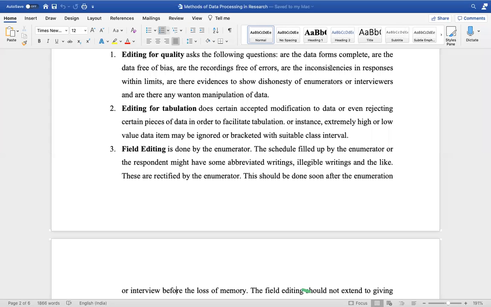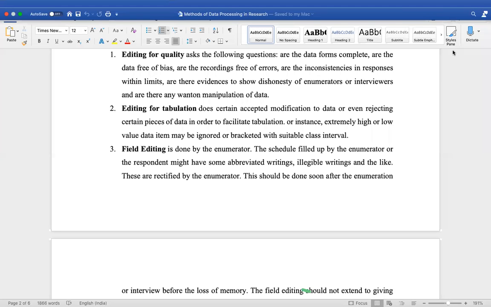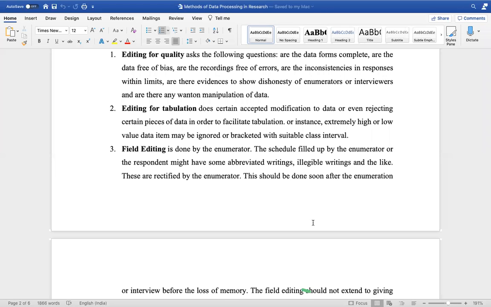Now there is another type of editing called field editing. Field editing is majorly used if it is going to be an observation type of data collection, right? Field editing means wherever the researcher or the enumerator is, if I go and collect data personally and interview somebody personally, I will edit the data that I need.